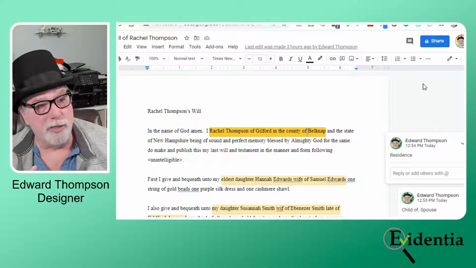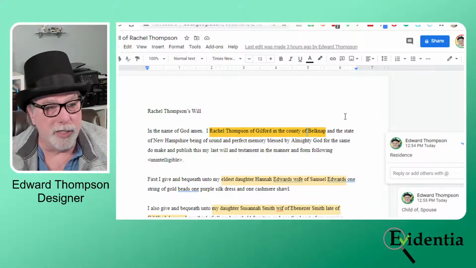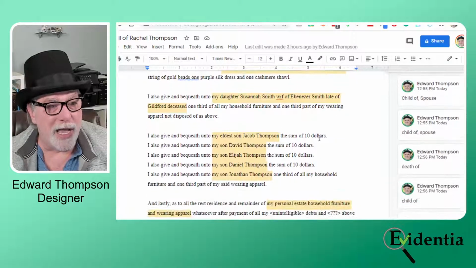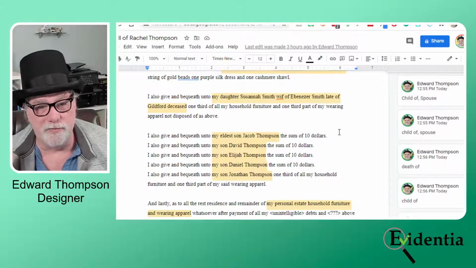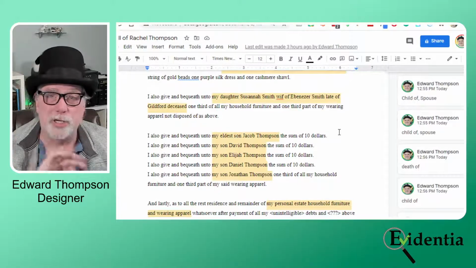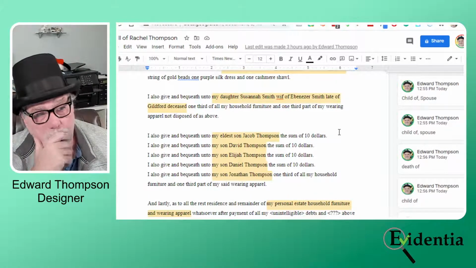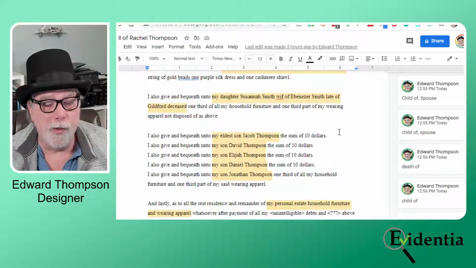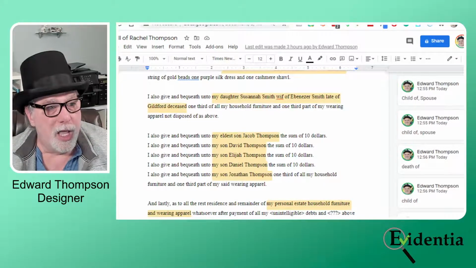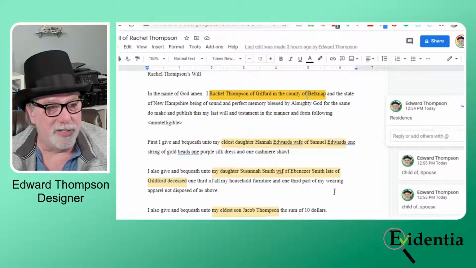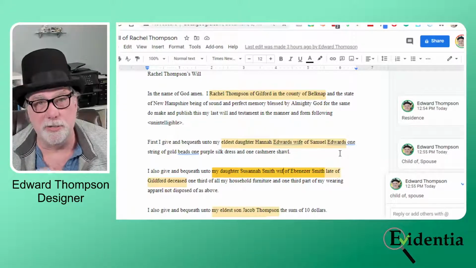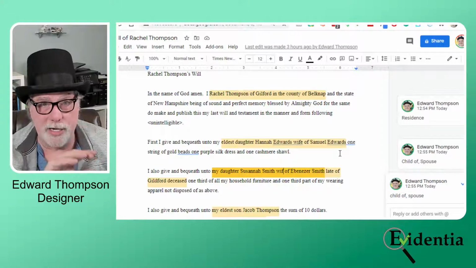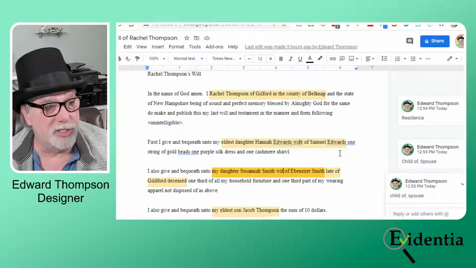But if we look at the will, it's a text document. And so what I'm going to do is I've highlighted the pieces of information that I thought were relevant, and I'll speak to a couple of the other pieces of information that are questionable whether they're relevant or not. And then I will show you how that information was entered into the catalog claim screen on Evidentia. Now, you'll see some spelling errors. I got "whiff" instead of "wife" down here. But that is how it appeared in the document. So in the transcription, you try and get it as close to what it actually says in the document as possible. So let's start in the beginning.